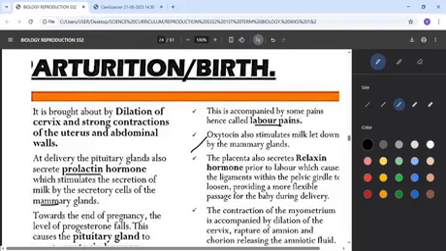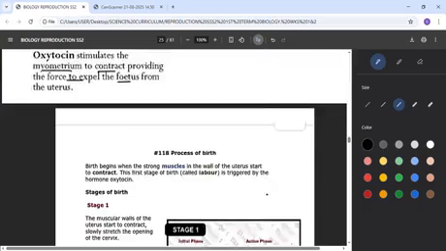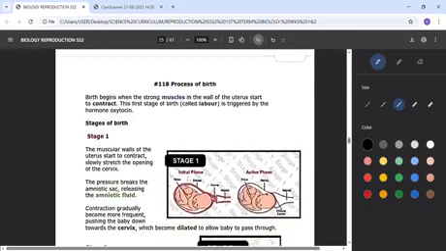The placenta also secretes what we call relaxin hormone prior to labor, which causes the ligaments within the pelvic girdle to loosen, providing a more flexible passage for the delivery. So then, now look at the process of birth. There are different processes of birth.